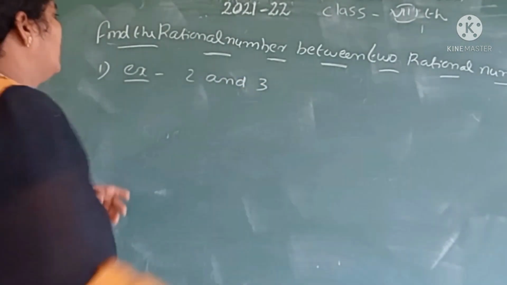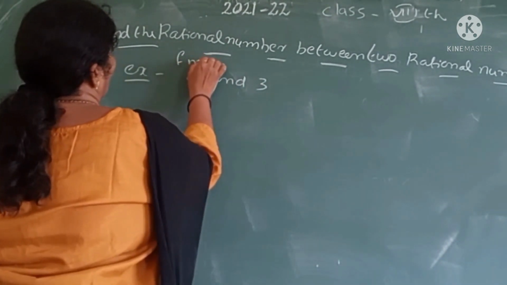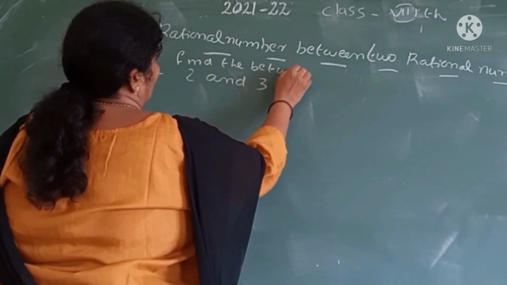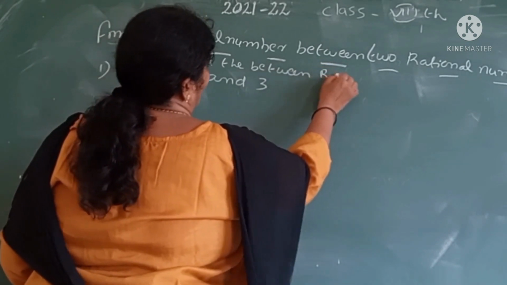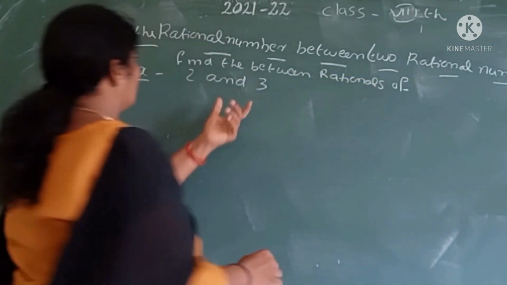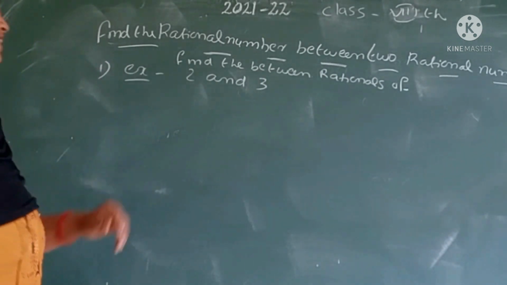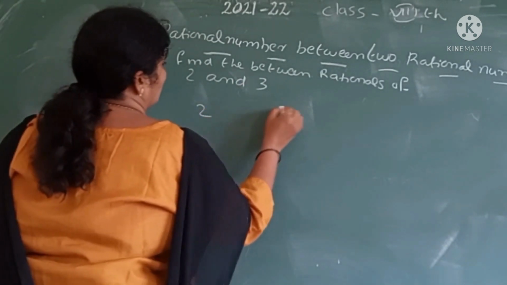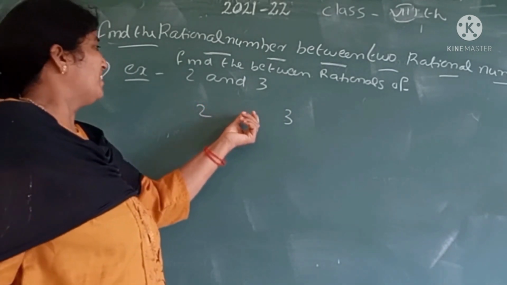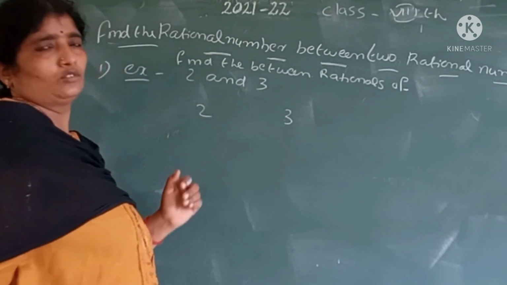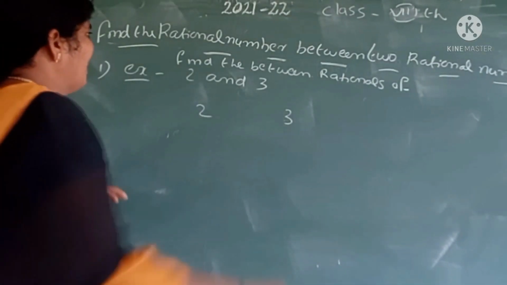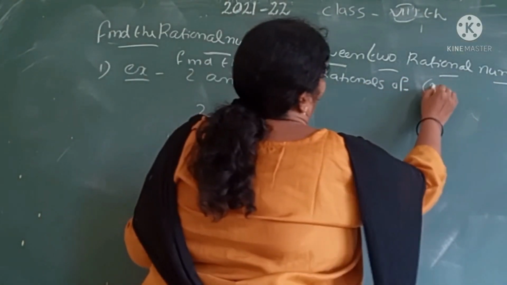We want to find the rationals between 2 and 3. We know that the mean of 2 and 3 lies between 2 and 3. That means this is called the mean method.